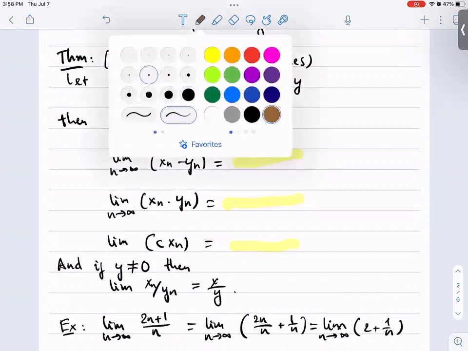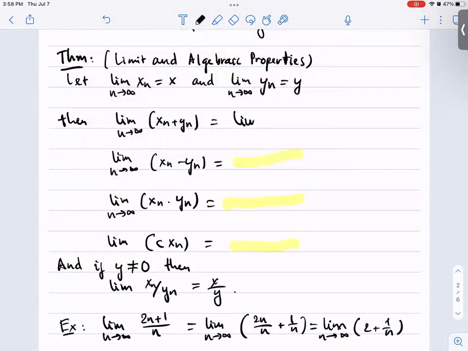limit of xn plus the limit of yn, which equal to x plus y. That is, the limit operation and algebraic operation can be interchanged with each other.